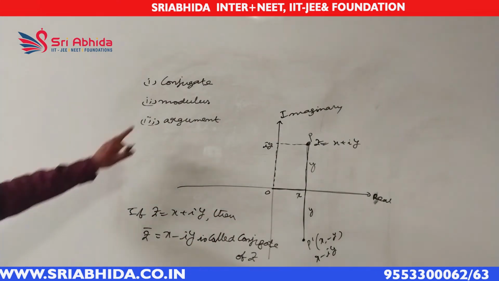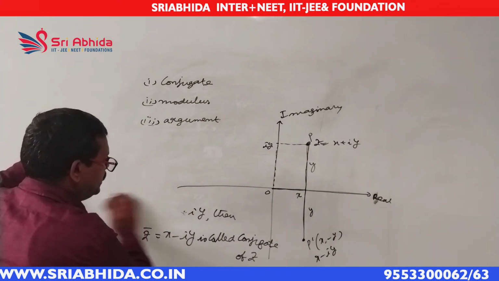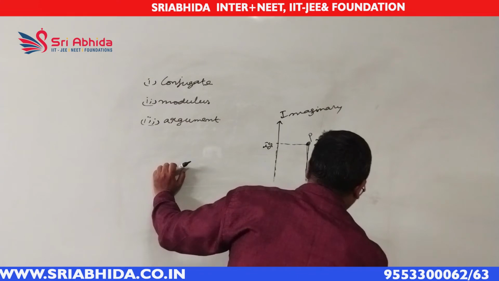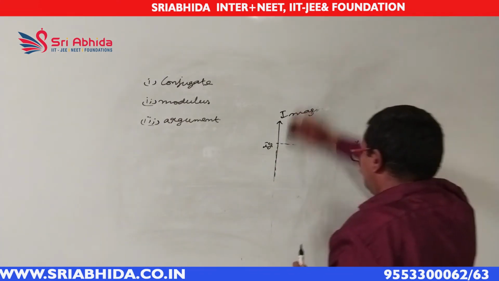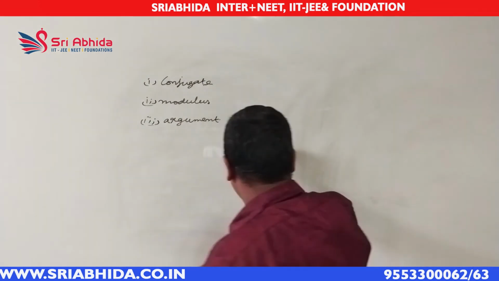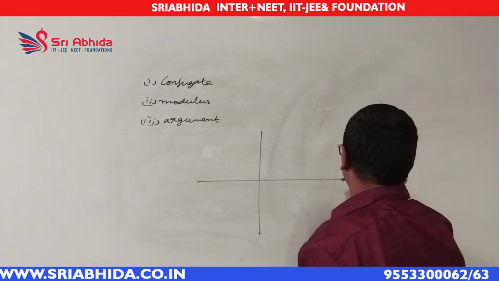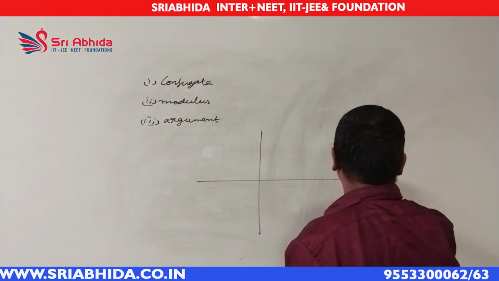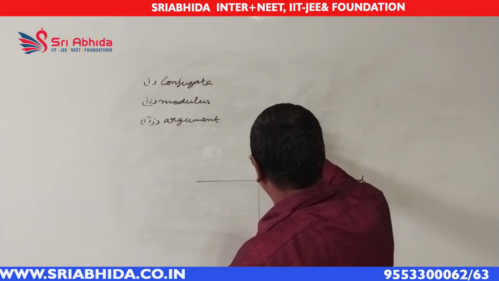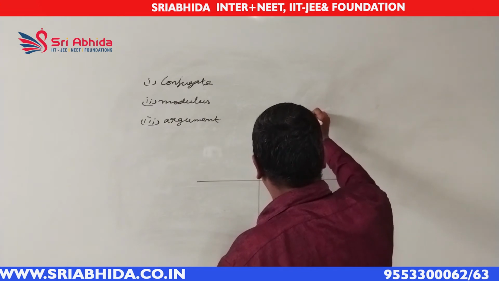Suppose there is a complex number. Let this be the real axis. X axis means it is the real axis. Y axis is called the imaginary axis in the complex plane. So take the complex plane like this. This is the origin. Take some point P. Let the complex number in it be z. That z is defined as, suppose, x plus iy.